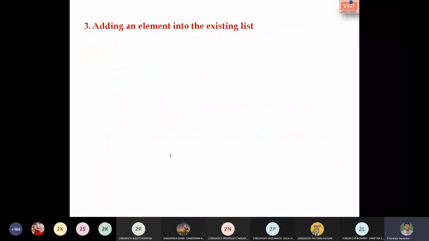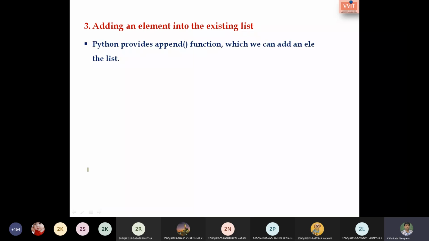The third operation is adding an element into the existing list. Already we have a list and we are supposed to add data. For this we use a predefined function, append. To add data into the list, we use the append function. Append is a method which is used to add an element into the list.